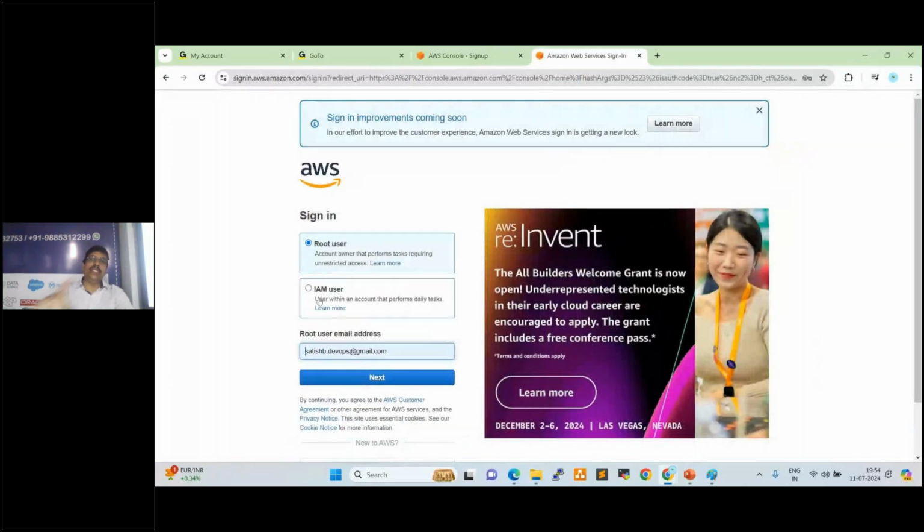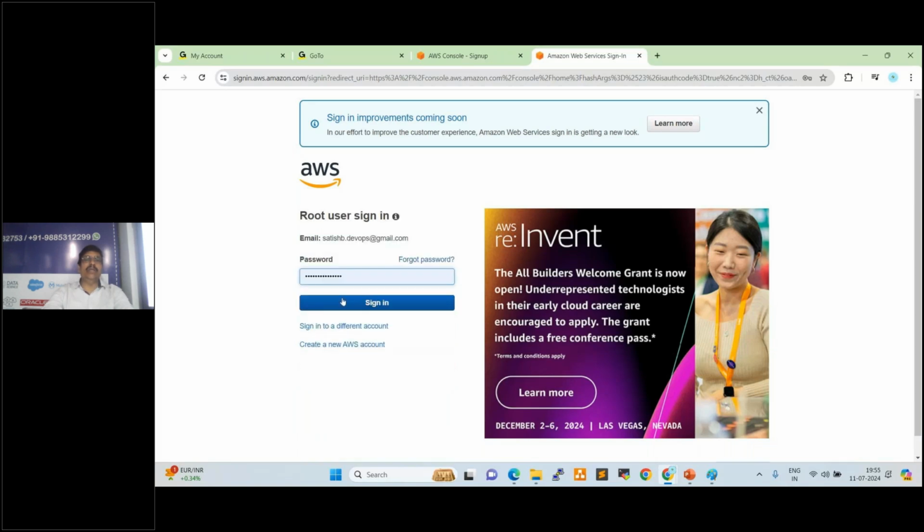So IAM user in real-time projects always use the IAM account only, right? Here you can use the root user only because we are the owner of this account. So select root user, give the root user email address, click on next, give the password, click on sign in. Once you click on sign in, I'm able to log in to my console here.